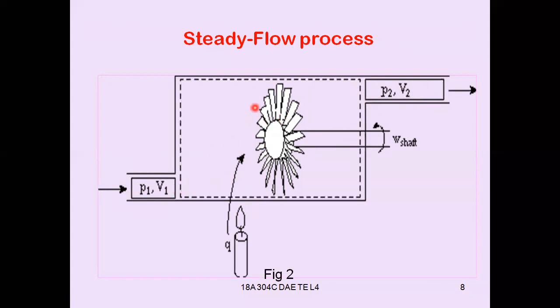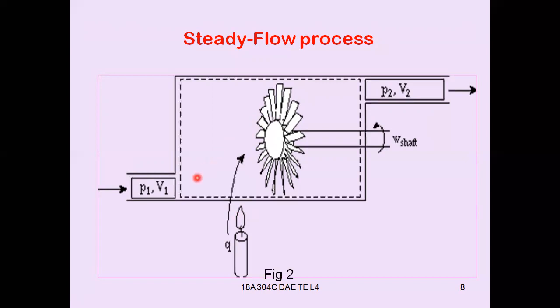Say for example, the rate of flow is Q, or area into velocity, A1 V1 equals A2 V2. Sorry, area into velocity, not area into volume.